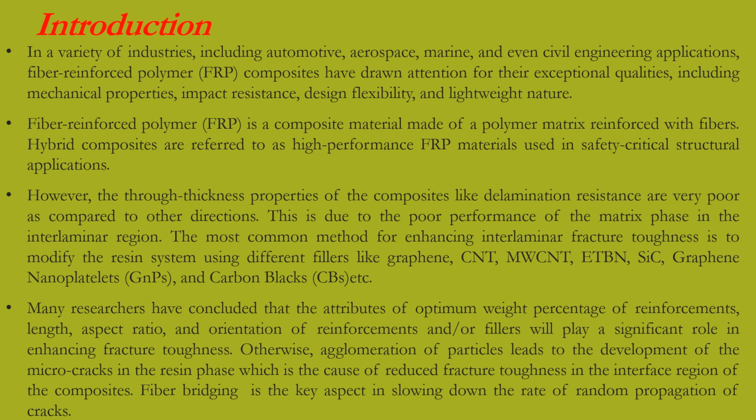Many researchers have concluded that the optimum weight percentage of reinforcements, and the length, aspect ratio, and orientation of fiber reinforcements and/or fillers, play a significant role in enhancing fracture toughness. Otherwise, agglomeration of particles will lead to the development of microcracks in the resin phase, which is the cause of reduced fracture toughness in the interface region of the composites. Fiber bridging is the key aspect in slowing down the rate of random propagation of crack.